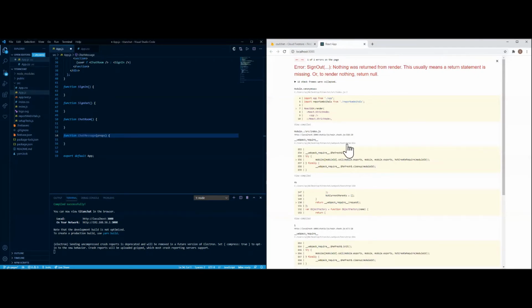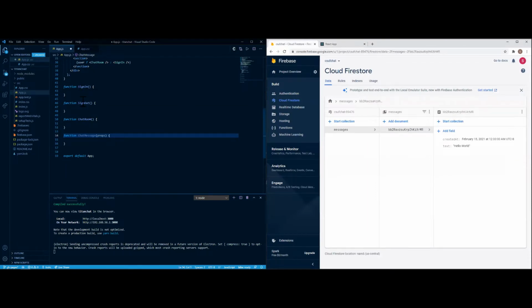So currently there's nothing going on at this moment, except these 4 empty functions. This is the sign in portion, which we're going to use to sign in with Google, then sign out just to get out of it, the actual chat room itself, and then the messages. So from here on out, let's start with function sign in. Function sign in, as I already mentioned, is just signing in with Google. First, before we do that, let's create the button for it.